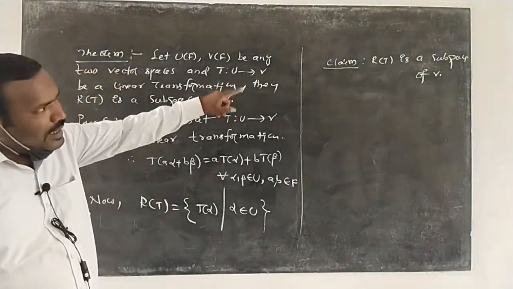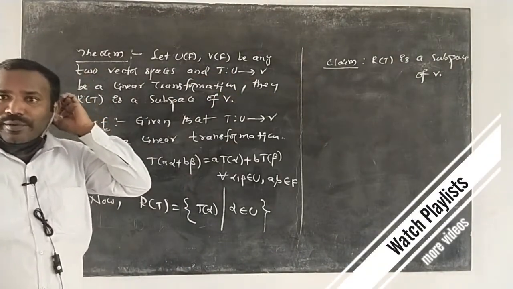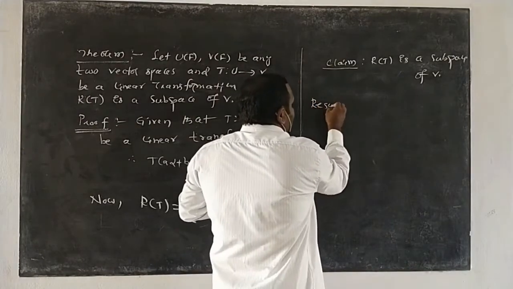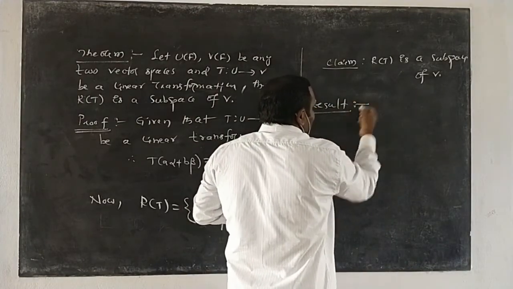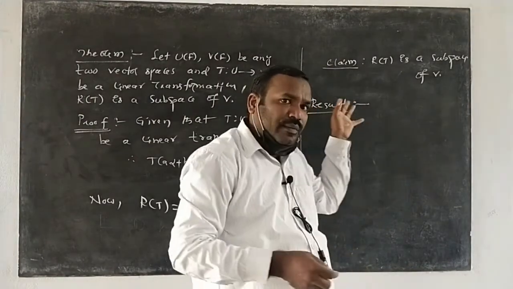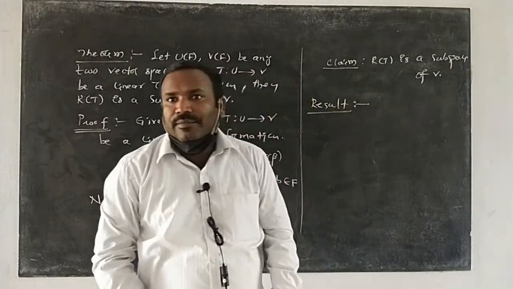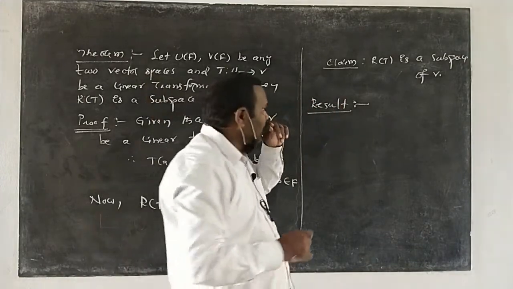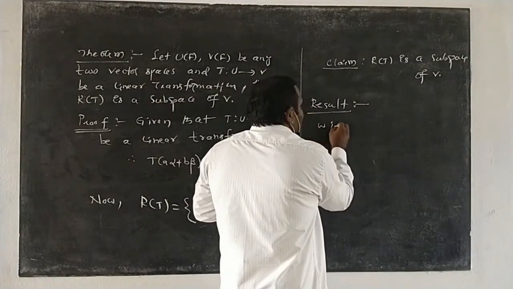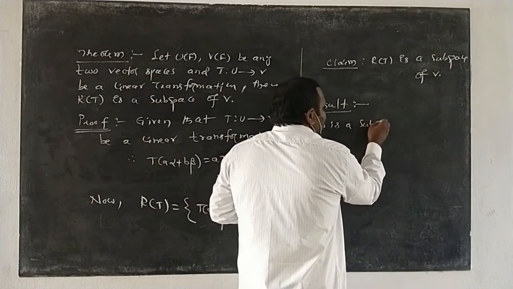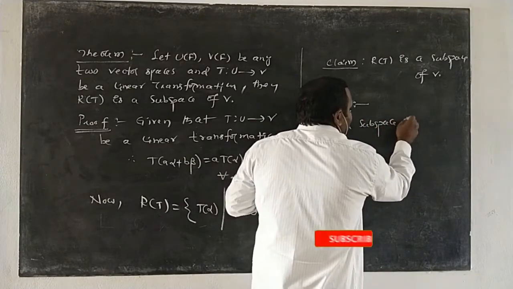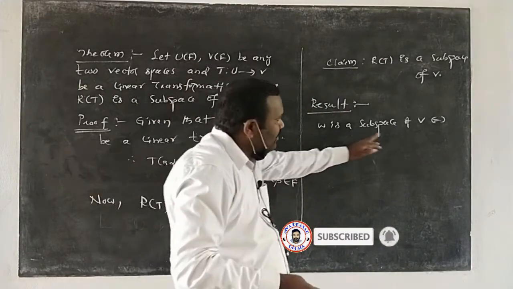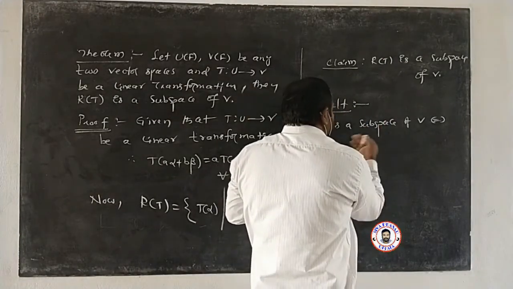So, to prove R of T is a subspace, we use an important result. This is an already proved theorem, and we use that theorem in this part.